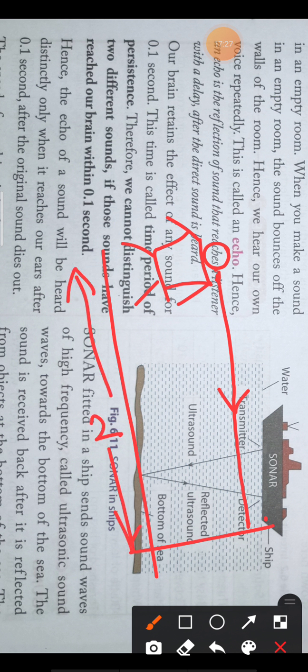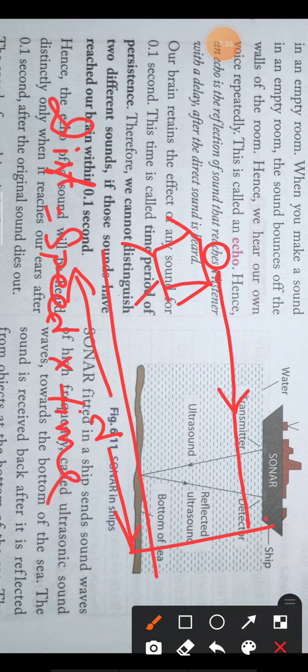You know that distance equals speed times time. Now to hear an echo, the time should be at least 0.1 second. It can be 0.2 second, 0.3 second, and so on, but the minimum time should be 0.1 second. And what is the speed of sound? The speed of sound is actually 332 meters per second in here.